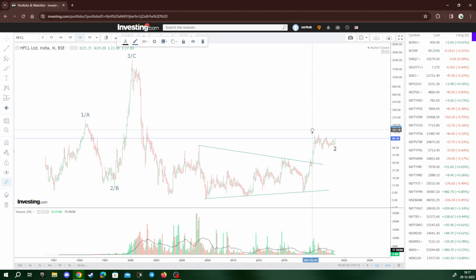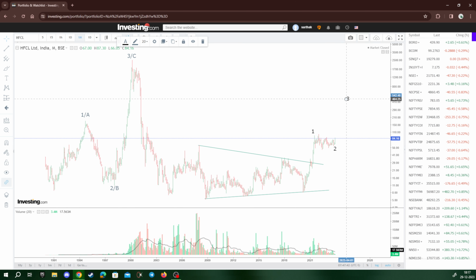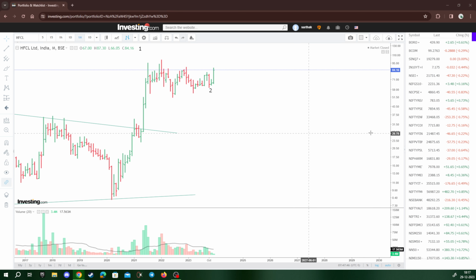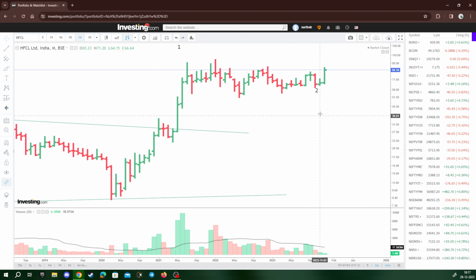If this is wave 1, the same kind of move which we got here, and this as wave 2 that we got over here, then it's possible to anticipate that the third wave, or even let's say the wave C, would be on the higher side. That is what I'm expecting in this stock: this is wave 1, this is wave 2, and I expect wave 3 to go on the higher side. If wave 3 wants to go higher, I would really like to see HFCL first start to break above this whole congestion area.